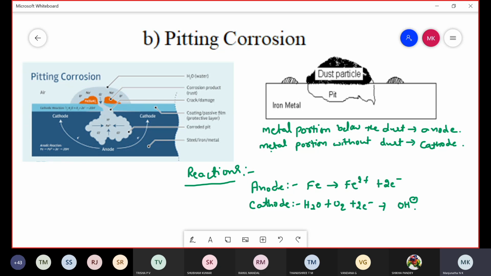But the metal surface without dust particles, having a high concentration of oxygen, therefore acts as cathode and is unaffected by corrosion.